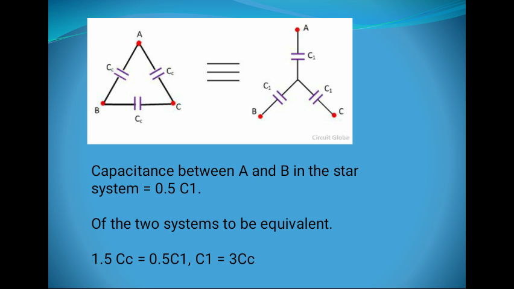Similarly, in the next figure, there are 2 systems, one is delta and the second is star connected. In a star system, capacitance across points AB or any 2 points is equal to 0.5 of C1. Similarly, in delta, capacitance between 2 points is 1.5 times of Cc.